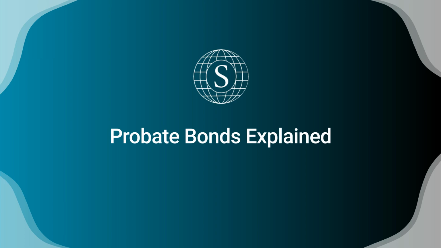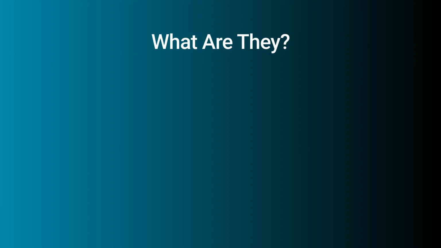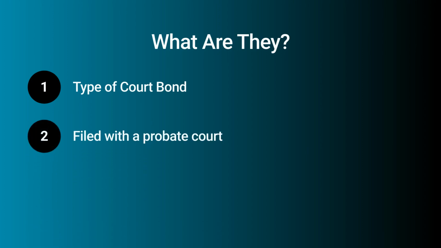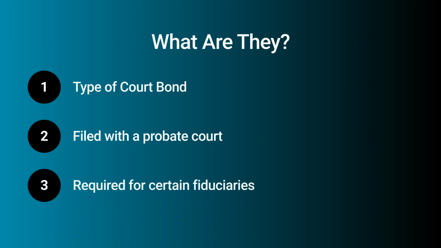Today, we're going to be discussing probate bonds. Let's get started. Probate bonds are a subset of the broader court bond category that must be filed with the probate court responsible for settling estates in the jurisdiction where the estate assets, or beneficiary of those assets, resides. Probate bonds, also referred to as fiduciary bonds, are required by the probate court as a condition of appointment for the fiduciary responsible for managing the estate.